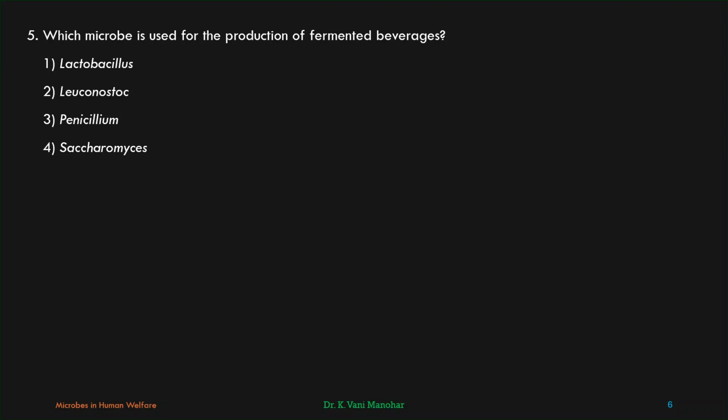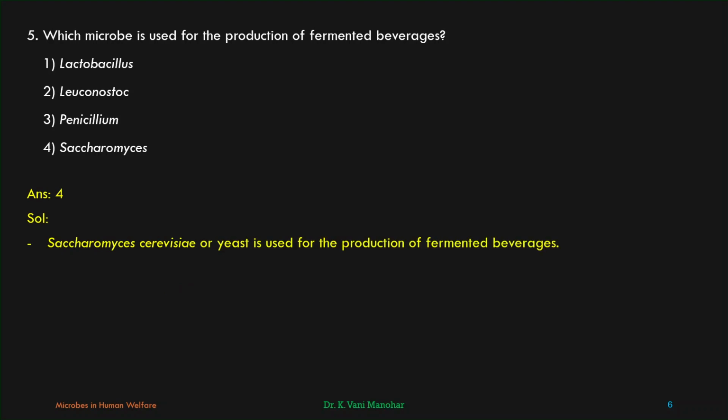Right? Penicillium species are also used for ripening of the cheese. Saccharomyces, yes, this is the fungus, belongs to Ascomycetes, which is unicellular and used in the production of fermented beverages by fermenting various substrates like malt, red fruit juices, etc. So the answer must be the fourth one. Let us see the answer. Fourth one. Saccharomyces cerevisiae or yeast is used for the production of fermented beverages.